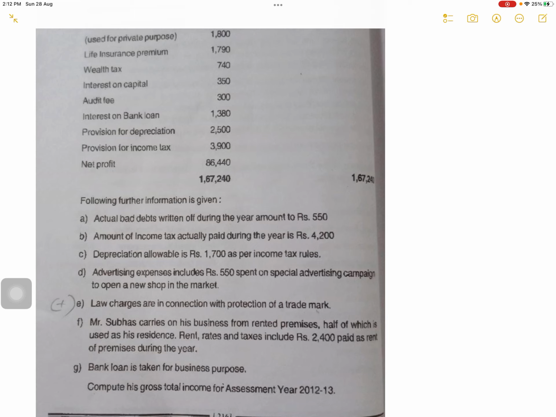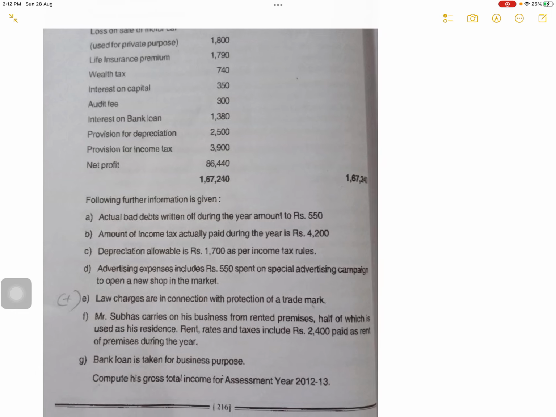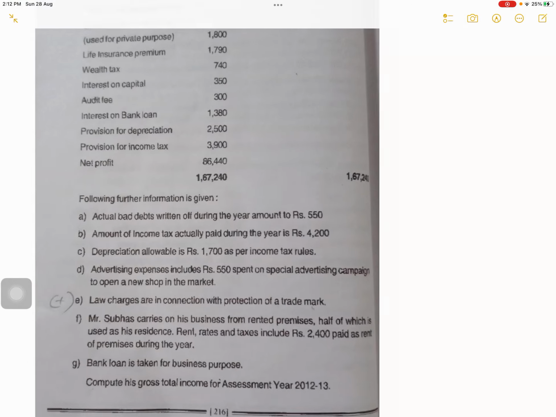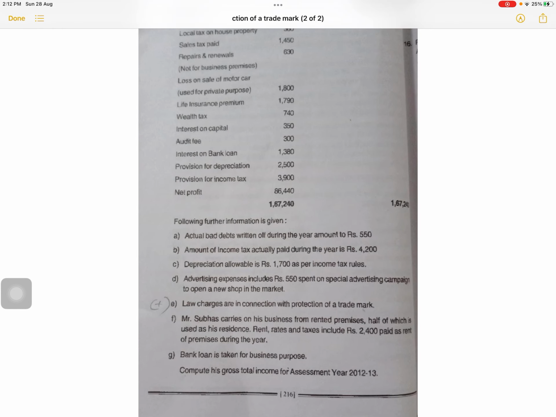Advertising expenses includes 5,500 spent on special advertising campaign to open new shop in the market. So this 5,500 is also relating to business only. Okay. So 5,500 you have shown already. So you are not supposed to do anything about it. This is allowed. Law charges are in connection of production of trademark. Okay, this is also related to business. So law charges, it is allowed. You are not supposed to do anything about it.